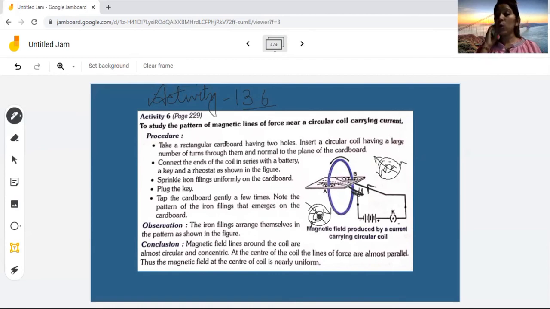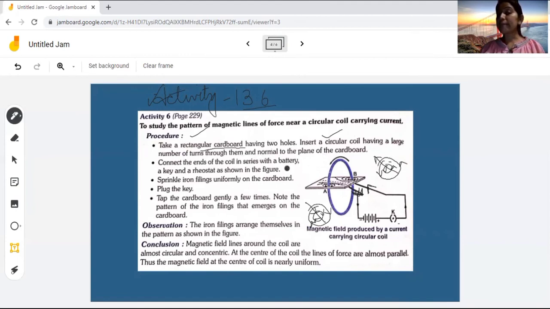Okay, so here the procedure is to take a rectangular cardboard having two holes. We are having two holes in that rectangular cardboard. Now we will have to insert a circular coil having a large number of turns around them, to the plane of the cardboard.